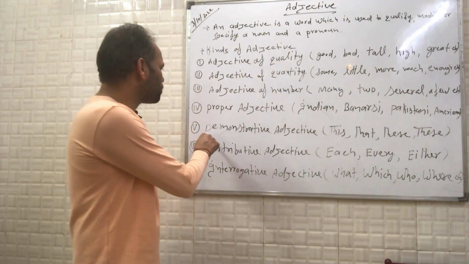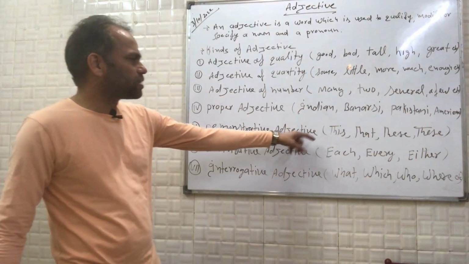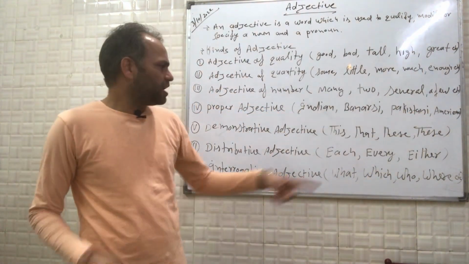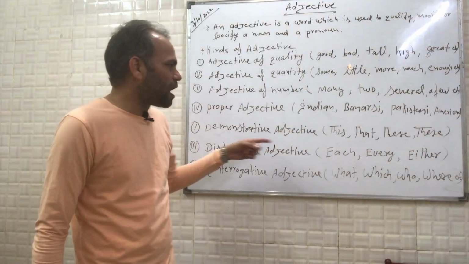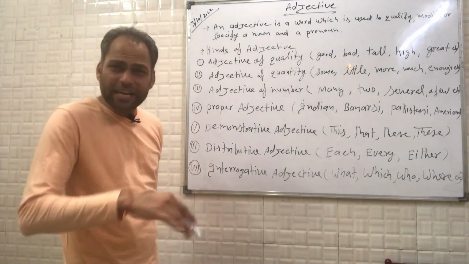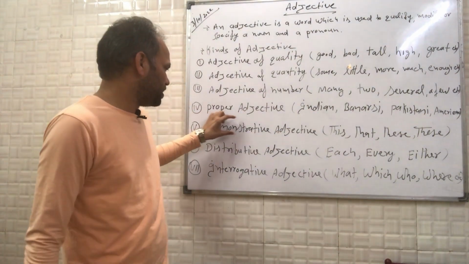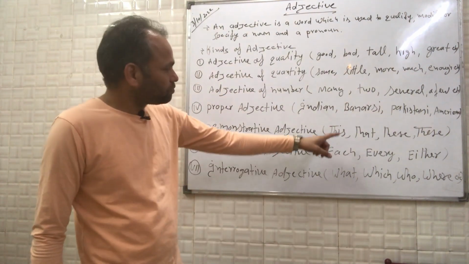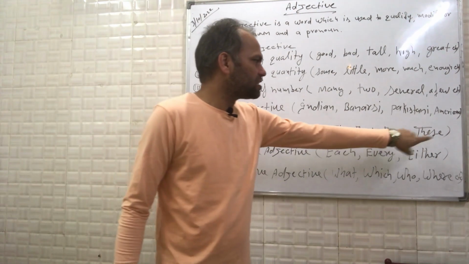Now, next one, which is fifth, is demonstrative adjective. So guys, for demonstrative adjective, there are again these four words I will be talking about, which I have already mentioned when I was talking about pronoun. Now I am repeating those same words. Later on, I will be telling you the further explanation of these three: demonstrative, distributive, and interrogative. You need to wait for this for a while. Now, demonstrative adjectives are these words: this, that, these, those.